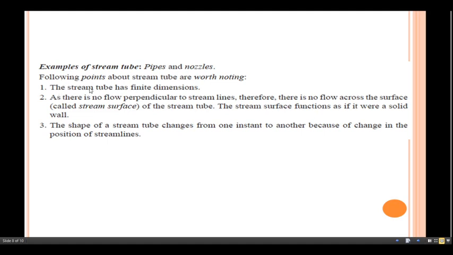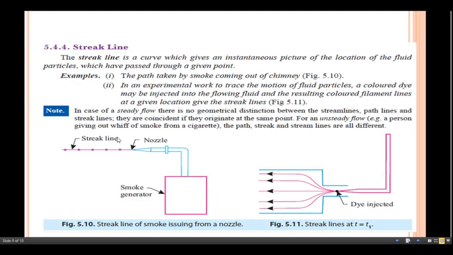Now just see the points related to the stream tube. The stream tube has finite dimensions. As there is no flow perpendicular to streamlines, there is no flow across the surface of the stream tube. The stream surface functions as if it were a solid wall. Then the shape of the stream tube changes from one instant to another because of the change in the position of streamlines. So let us discuss the streak line.